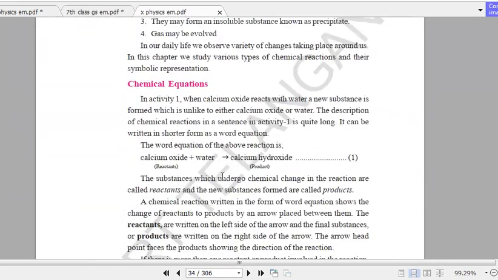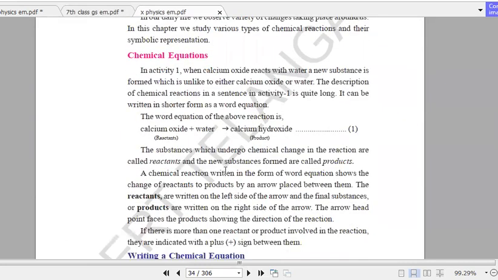So let me explain about the chemical equation. A chemical equation can be written in the short form and the word form. Chemical equation is nothing but the shortest representation of chemical change. So in the first activity we have calcium oxide plus water, right? When calcium oxide is mixed with water we got calcium hydroxide. So you can see here the chemical equation has two parts. On the left side we have reactants, on the right side we have products.